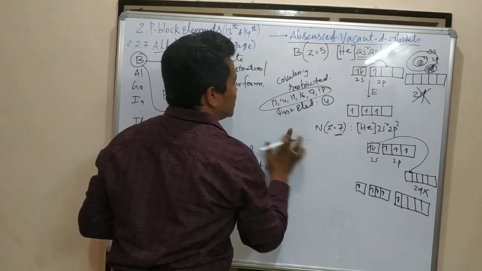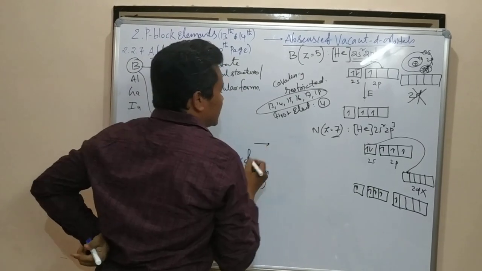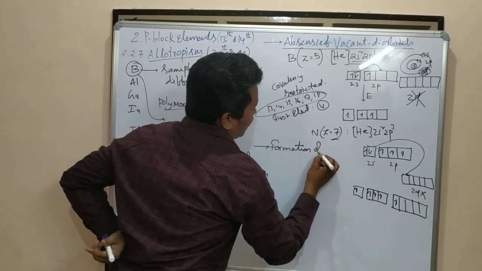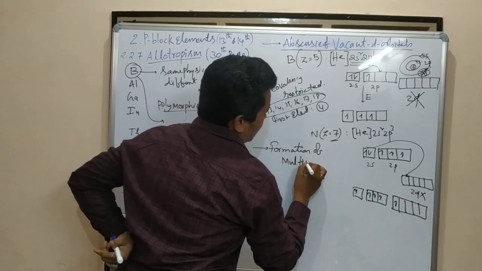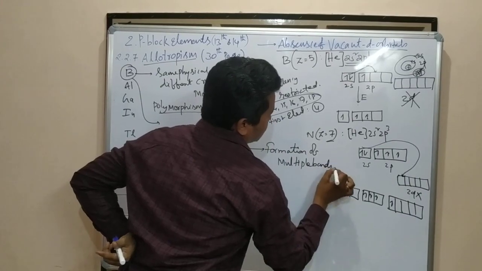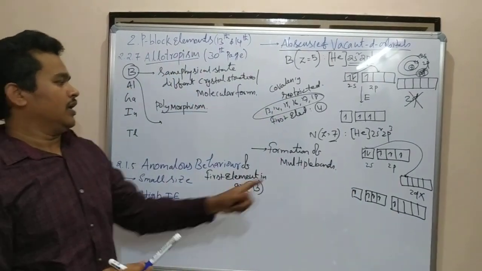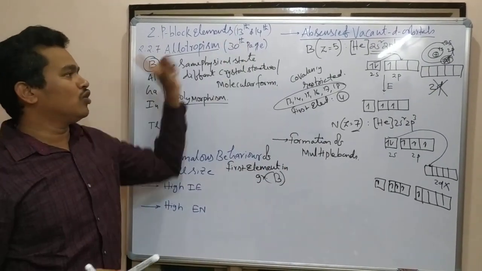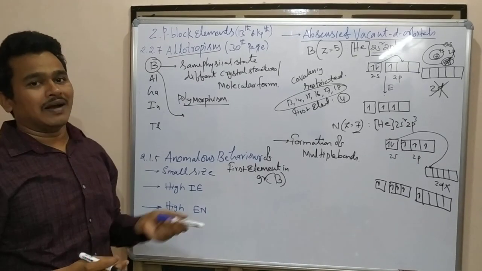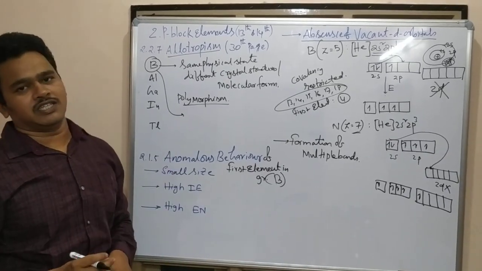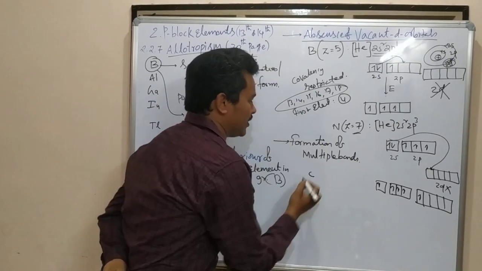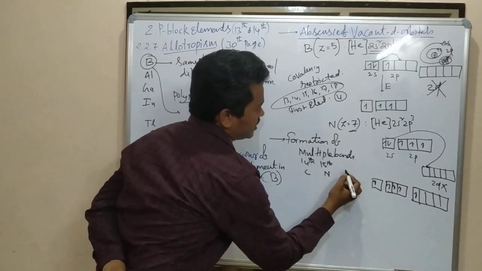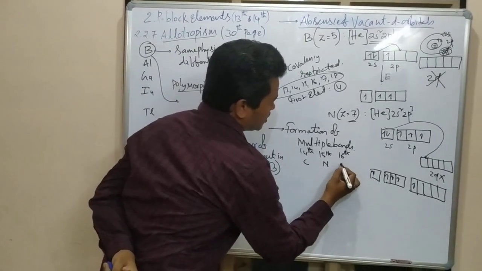And what is the next one? Formation of multiple bonds. This is one of the reasons to show the anomalous behavior. But this is not applicable to our 13th group boron. It is applicable to 14th, 15th, 16th. In the 14th group the first element is carbon. 15th group first element is nitrogen. 16th group first element is oxygen.